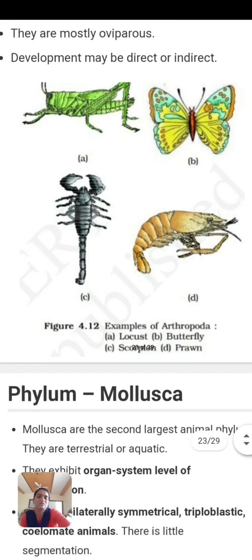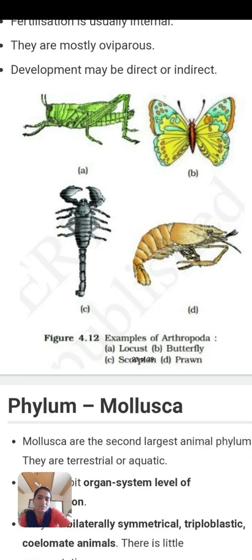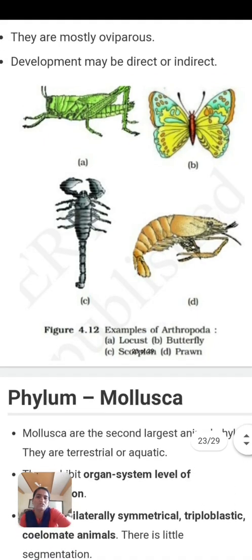They either directly give birth to the baby or sometimes develop indirectly. These are certain examples of phylum Arthropoda: first is the butterfly, then grasshopper, scorpion and prawn. Look here at the scorpion: the body is chitinous, meaning from the upper side the body is hard. The prawn and grasshopper also possess a chitinous exoskeleton.